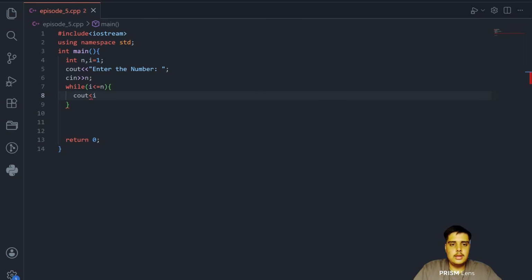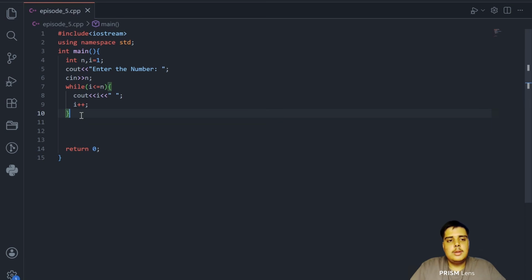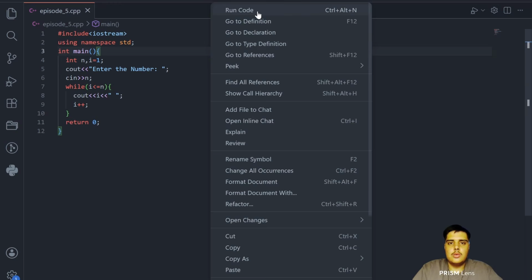You understand what I did? So here after cout also let me add a space so that the code looks simpler to you. And now I will say i plus plus so that its value increases and it doesn't become an infinite loop. This thing here is very important. We have to do it, otherwise it will become an infinite loop. So now when I run this code,